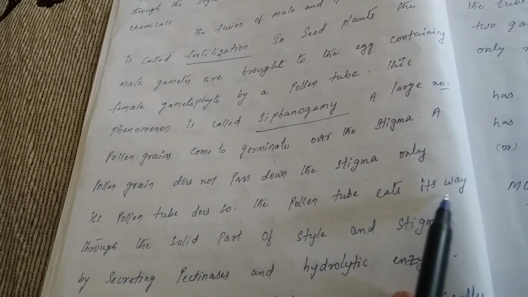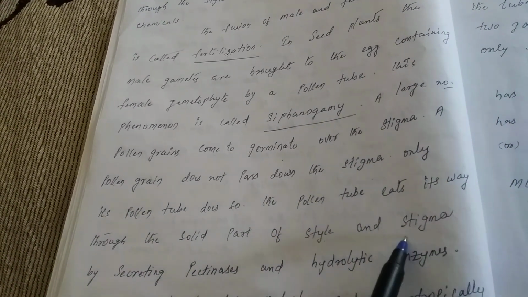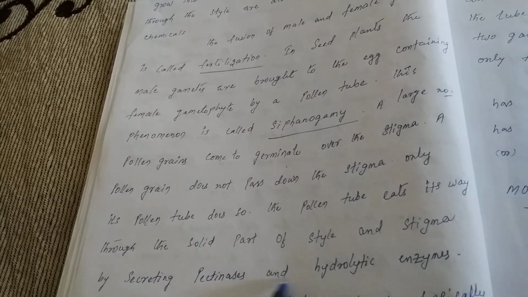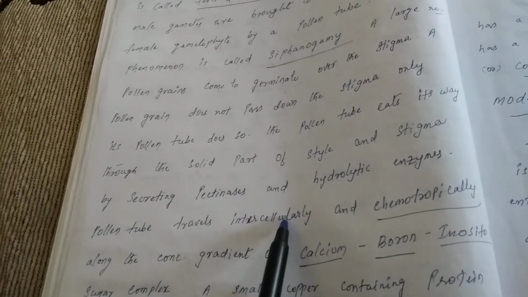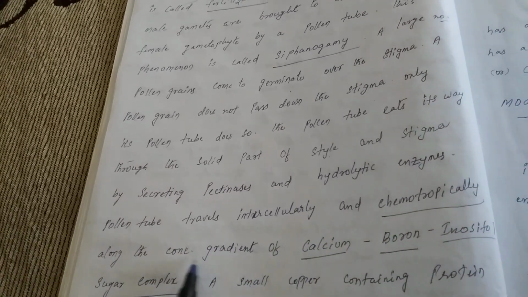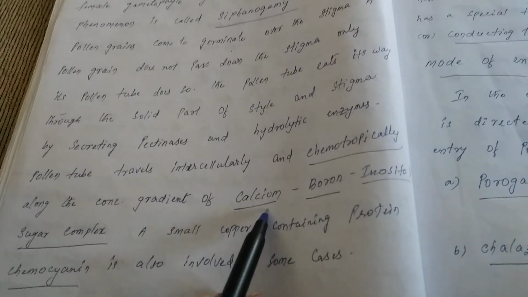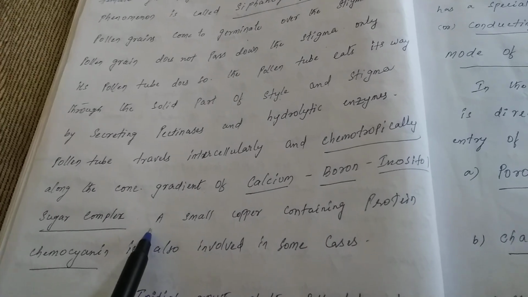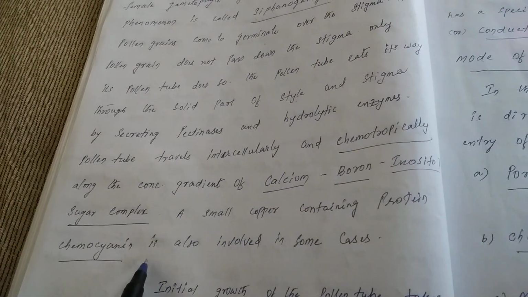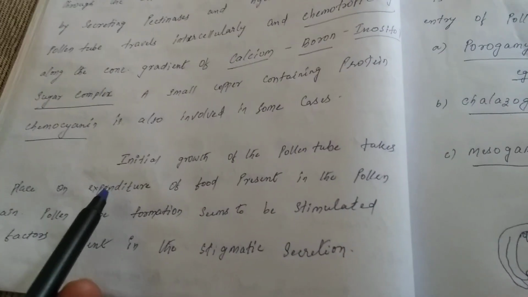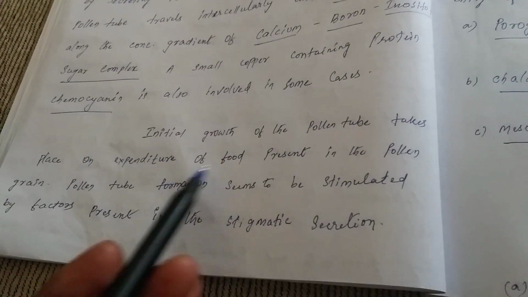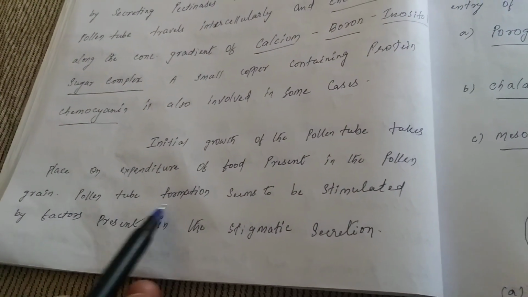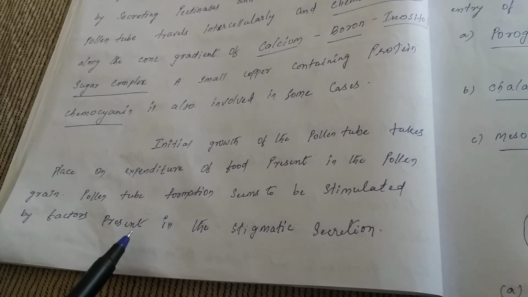The pollen tube eats its way through the solid part of style and stigma by secreting pectinases and hydrolytic enzymes. Pollen tube travels intercellularly and chemotropically along a concentration gradient of calcium, boron, inositol sugar complex. A small copper-containing protein, chemocyanin, is also involved in some cases. The initial growth of pollen tube takes place on expenditure of food present in the pollen grain, and pollen tube formation seems to be stimulated by factors present in the stigmatic secretions.